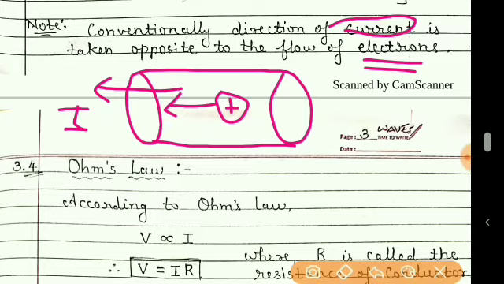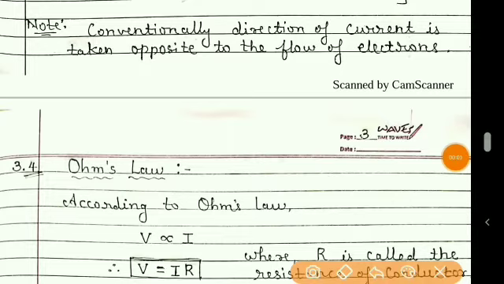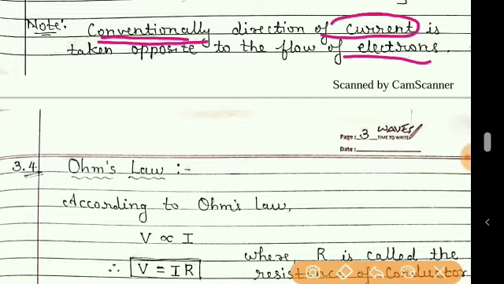But afterwards, due to the discovery of electrons, it was found that actually the current is due to free electrons, and electrons move in the opposite direction. So whatever direction was considered before the discovery of electrons, that direction is considered as it is, and so conventionally the direction of the current is opposite to that of the electrons.